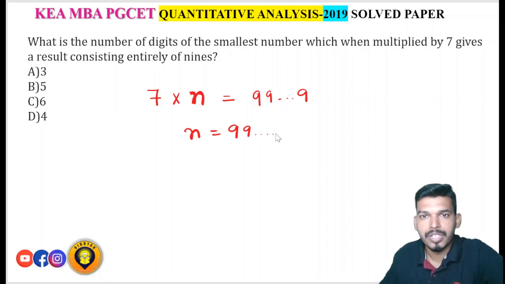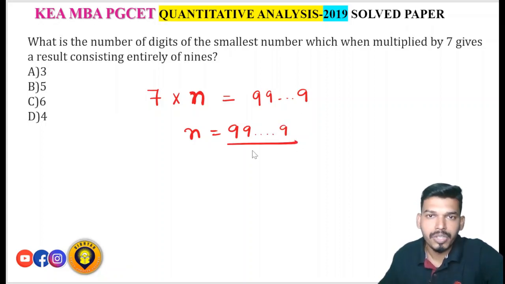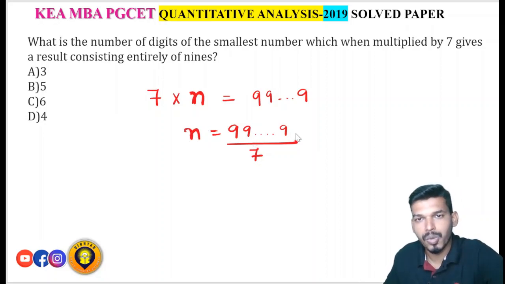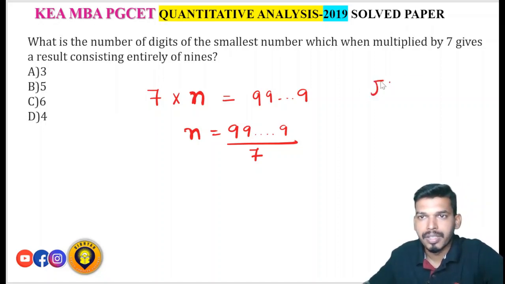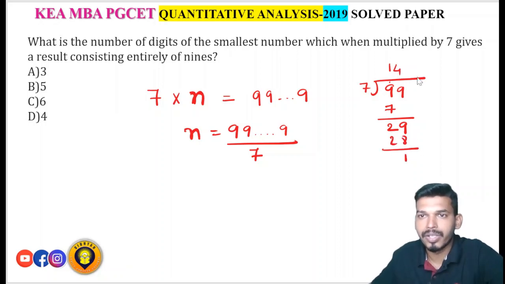So this number made of all nines should be entirely divisible by 7. If you want to find the value of n, then this whole thing should be divisible by 7. Suppose I take 99, let's check whether 99 is divisible by 7. 7 ones are 7, 29, 7 fours are 28, 1 is the remainder, so it is not divisible. So I'll add one 9 extra here, so it becomes 999. 7 twos are 14, 5 is the remainder.